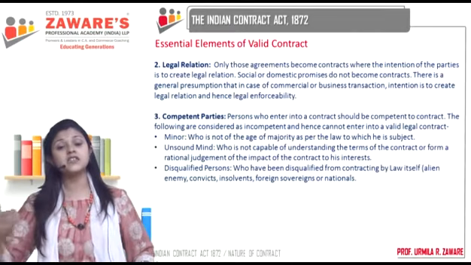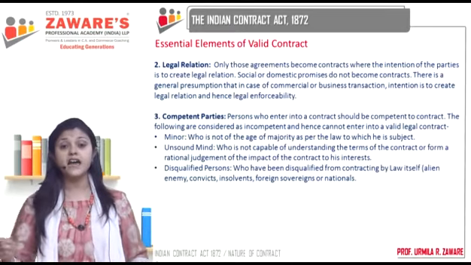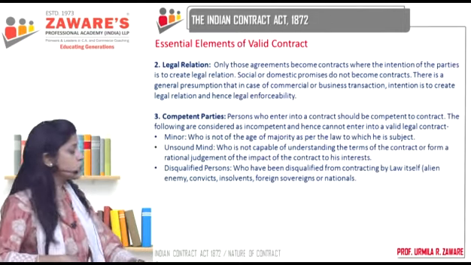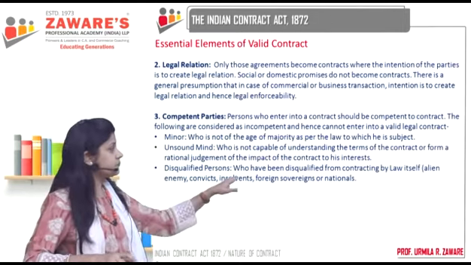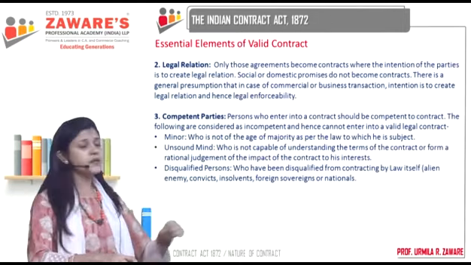And that entire process is very complicated because they have immunity from their country. Their foreign immunity makes it very difficult to get a contract enforced against them. So the law says better not to enter into contracts with these people. So these are the three categories of people who are regarded as incompetent to contract by the law itself.